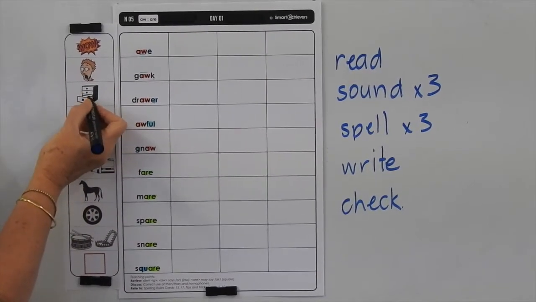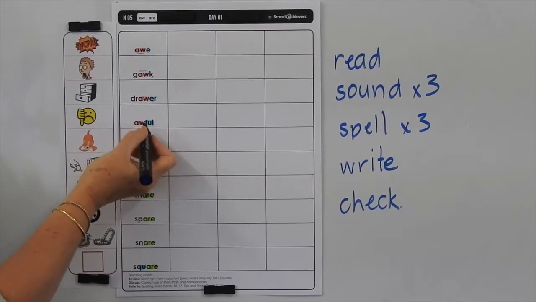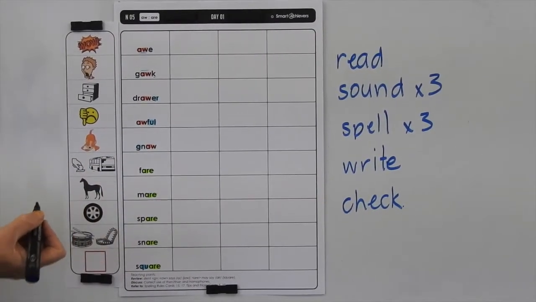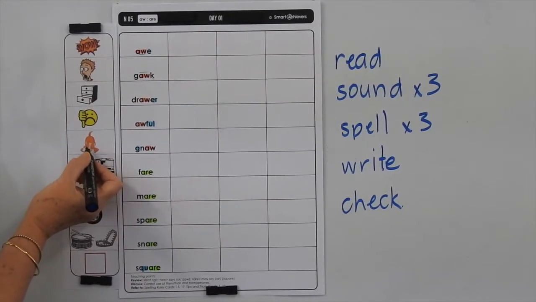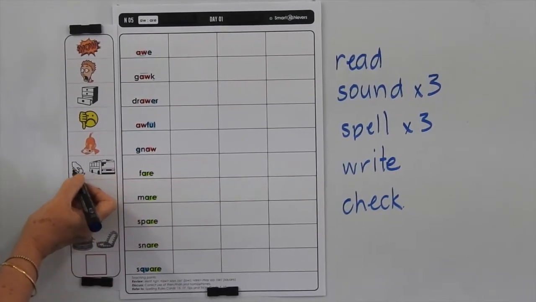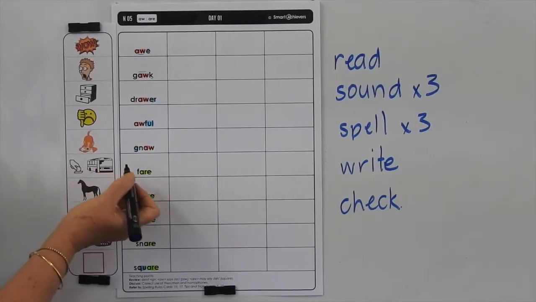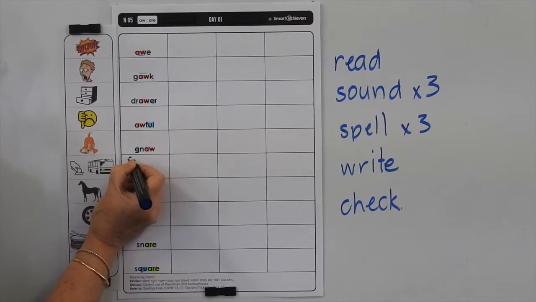Drawer is a piece of furniture, and you pull the drawer out to put your things inside. Awful means something bad or not nice. Gnaw is when you repeatedly chew on something, like a dog will gnaw at a bone. Now this fare means where you have to pay money to travel on a bus or a train or a ferry. You've also learnt the other fare.